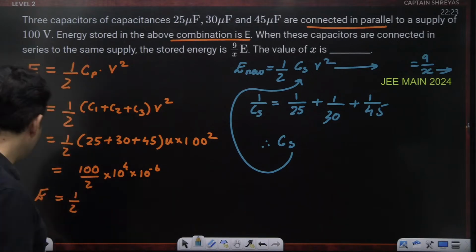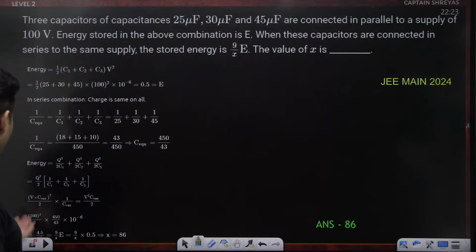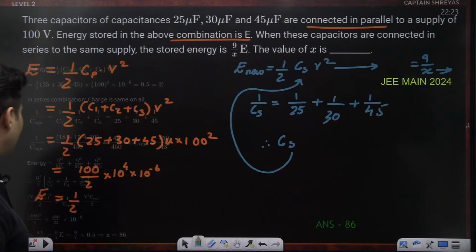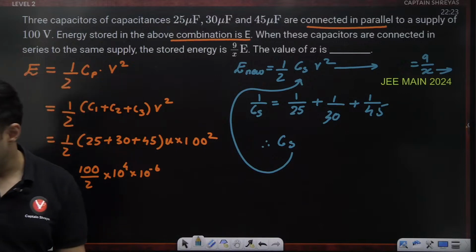Okay. So I think I might have put the calculation part somewhere. Yeah, calculation is over here. The X value comes out as 86. Cool. That part I think you can do.